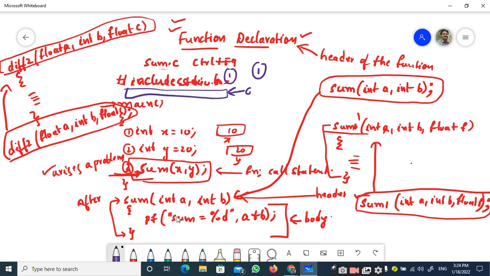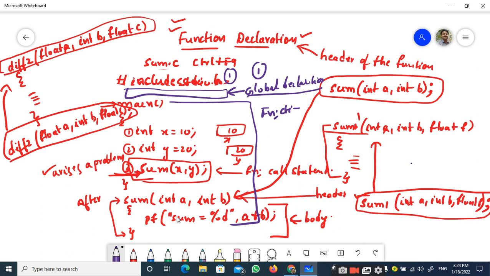Here I have it, right? This is the global declaration section, and from here you can write any number of functions. So the placement of function declaration should happen at the global declaration side, right?